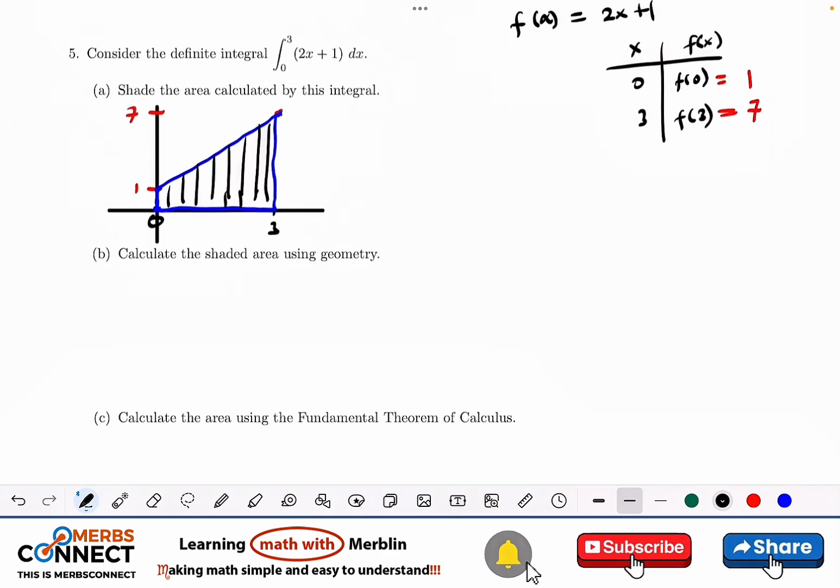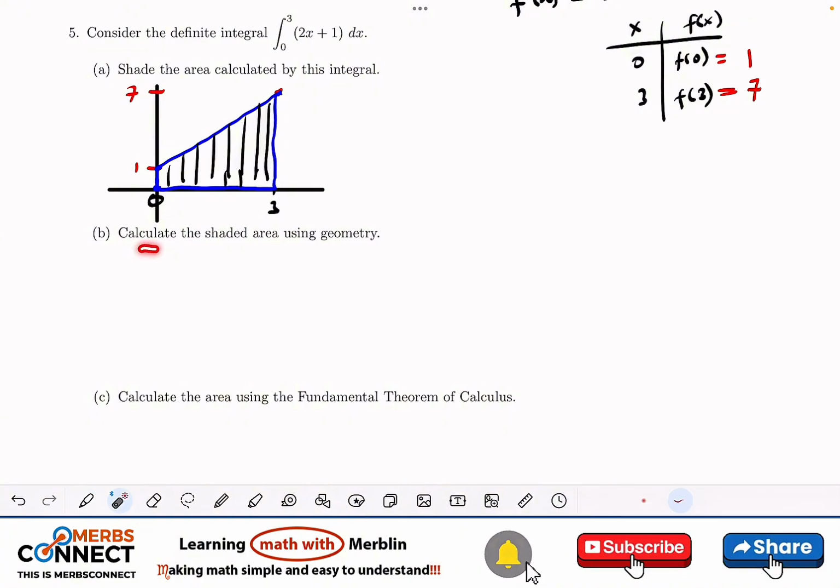Yes. Good. Now the next question is calculate the shaded area using geometry. Good. So we want to use the geometry, not the fundamental theorem of calculus. So what I'm going to do is I'm going to divide this into 2. That's what I like the most. Then I will name the first one area 1 and the second one area 2. So it means that now I have this rectangle here and I have this right angle triangle here.